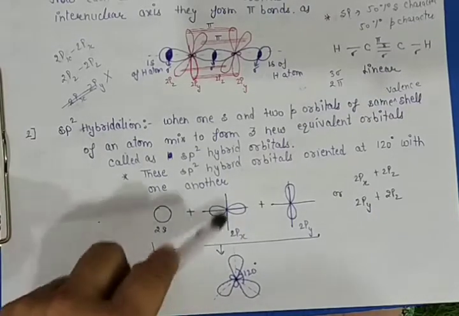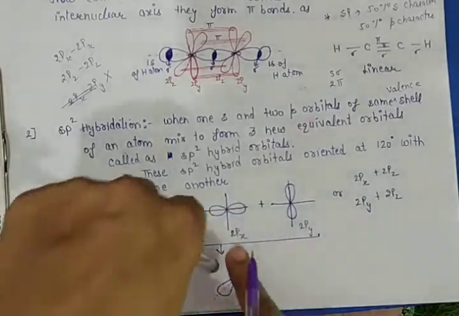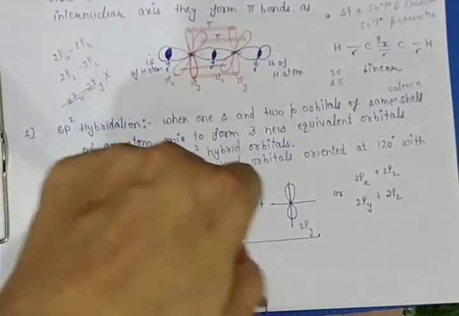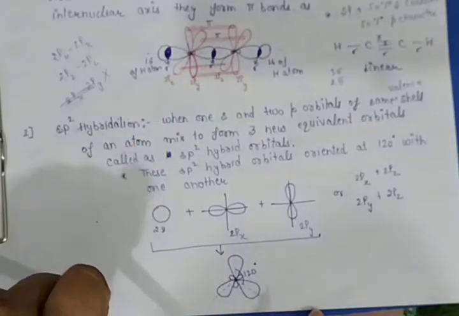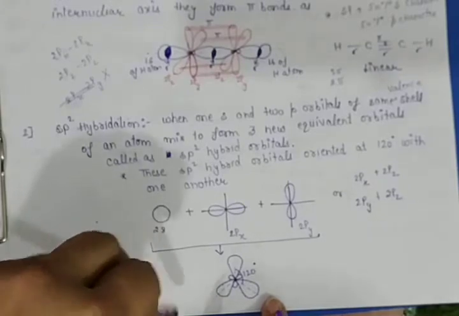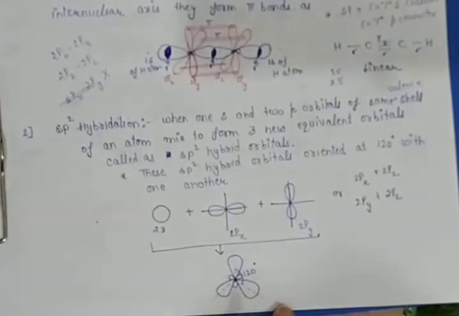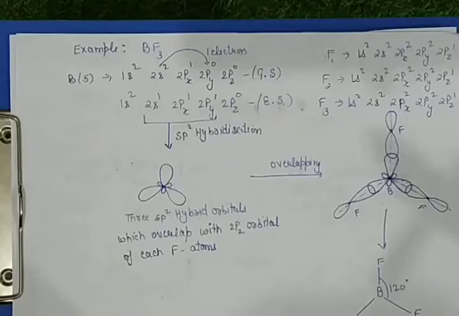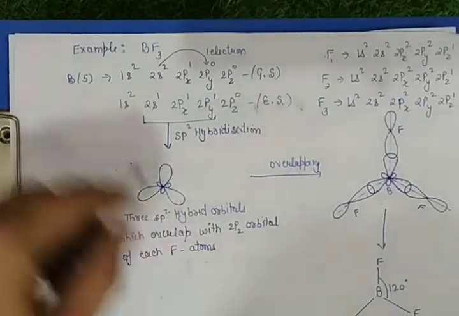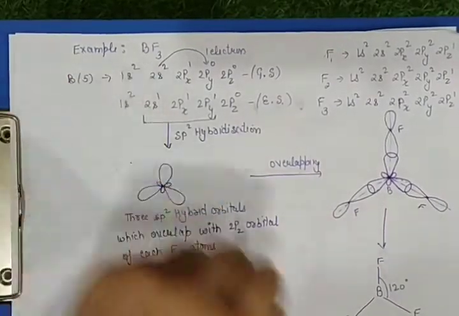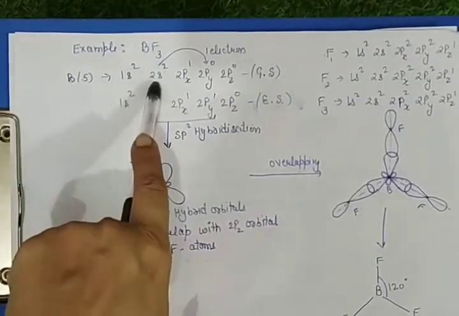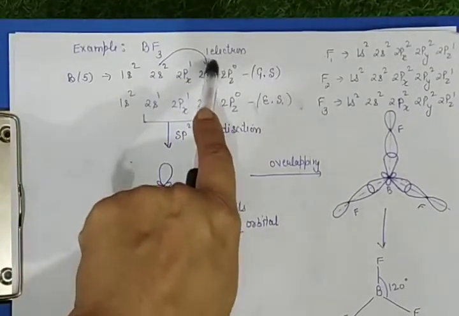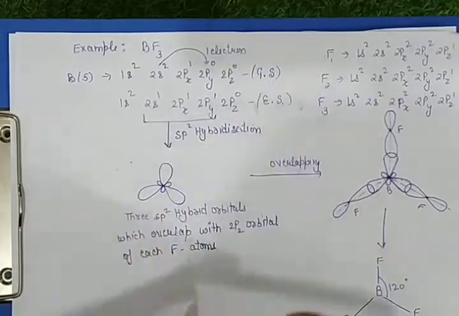So here the p orbitals may be px, py, px, pz, or py, pz, any which are half-filled atomic orbitals. So now let us discuss an example. The example is BF3, boron trifluoride. Here the central atom is boron with electronic configuration 1s2, 2s2, 2px1, 2py0, 2pz0. That is the ground state.